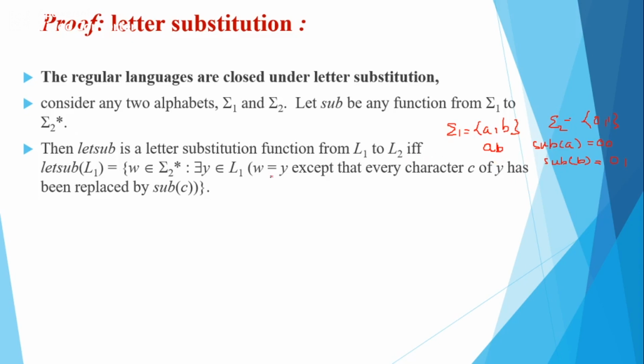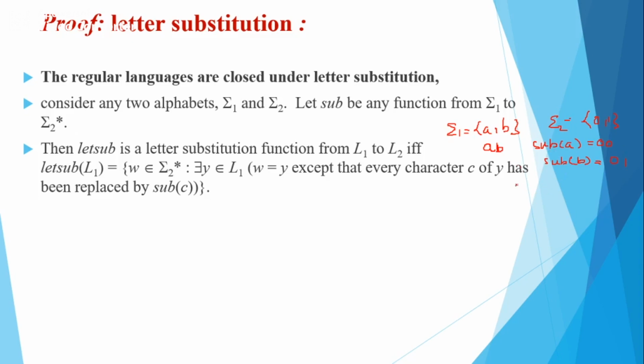The letter substitution of L1 is the set of W belonging to sigma 2 star, such that there exists Y belonging to L1, where every character C of Y is replaced by its substitution.